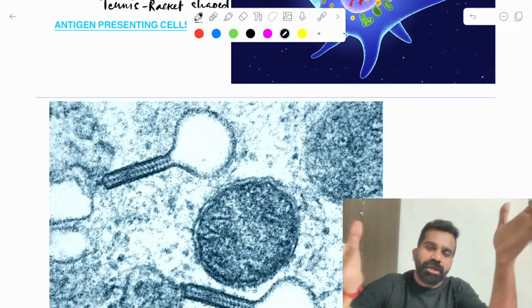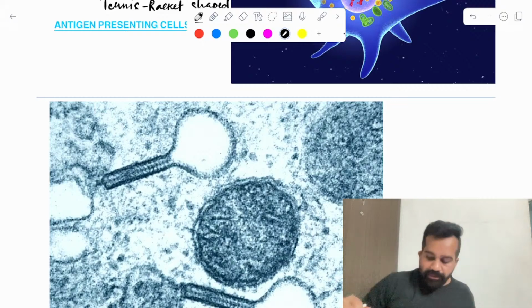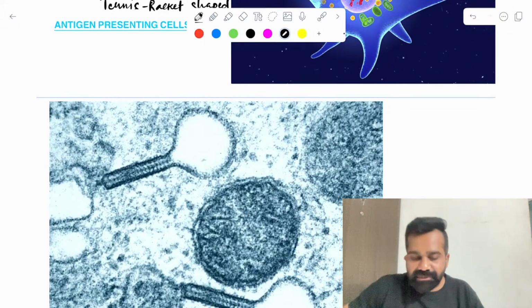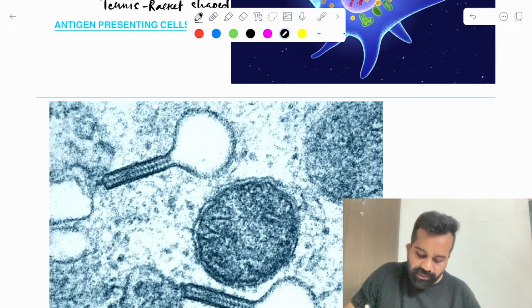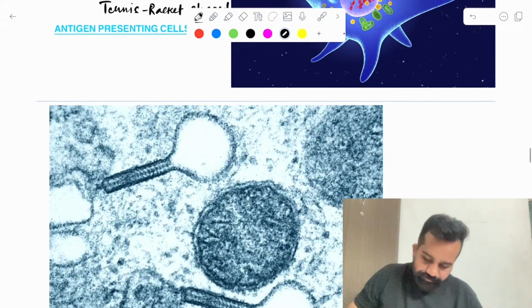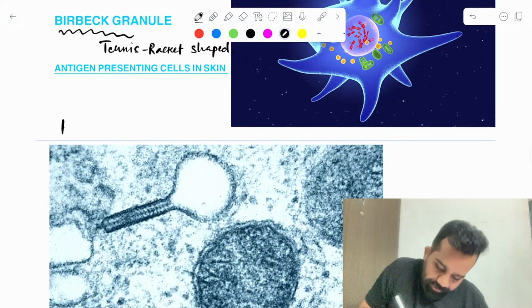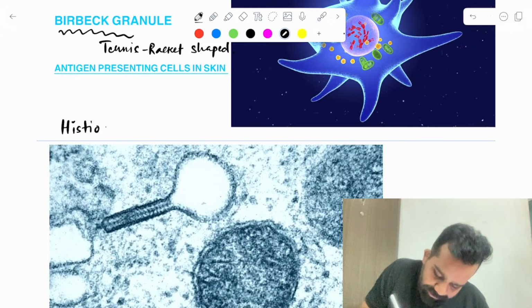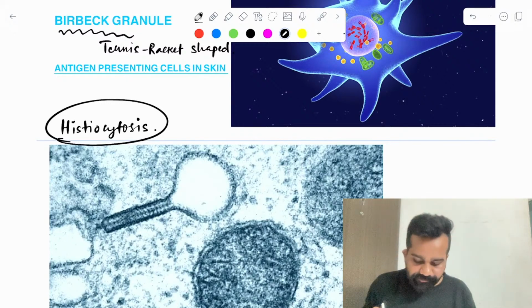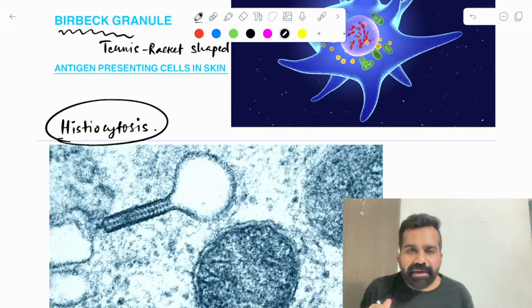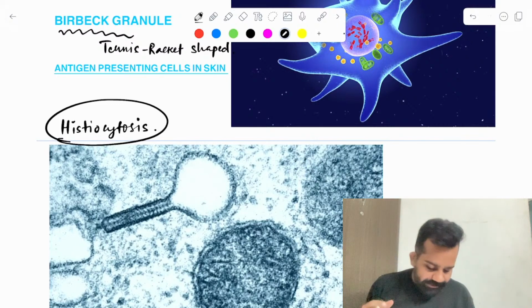In terms of dermatology, this is an integrated topic because it is a very important cancer. Anyone? Sachin, Abhishek, Medico. What is the name of the disease? It is a histiocytosis. This is also known as Langerhans cell histiocytosis.